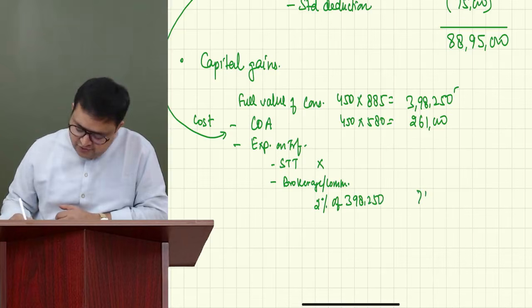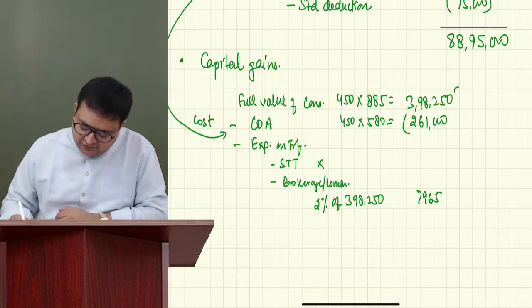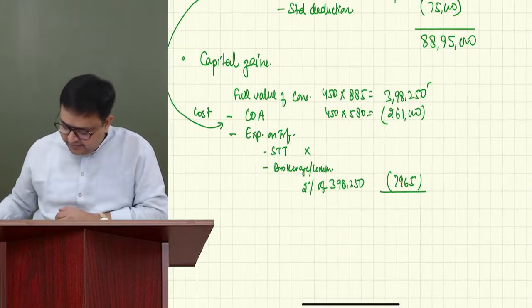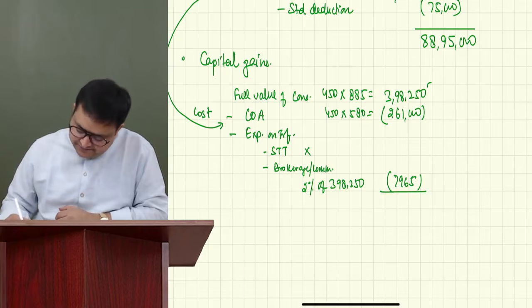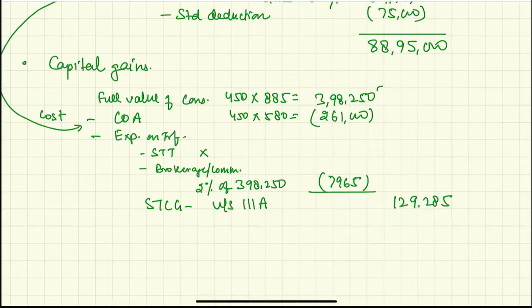7965. Very good. So this is cost of acquisition. Cost of improvement is not there. Expenses on transfer. And we got the short-term capital gain. Correct. 1,29,285. So this is short-term capital gain under section 111A.